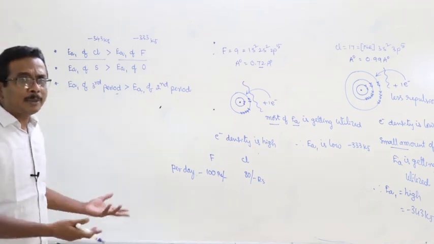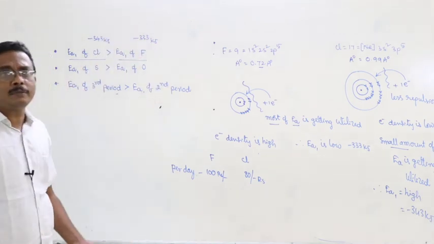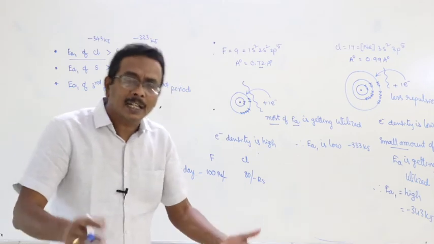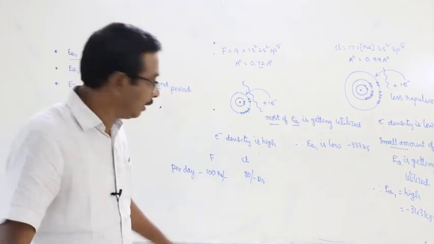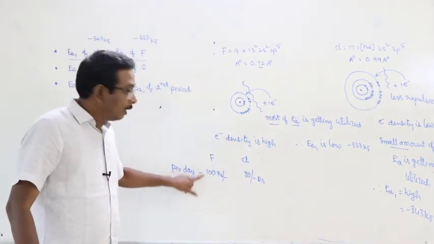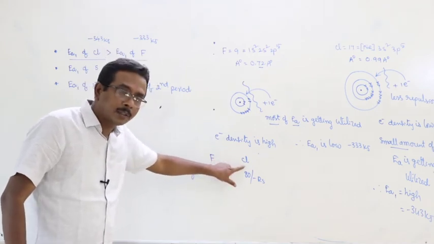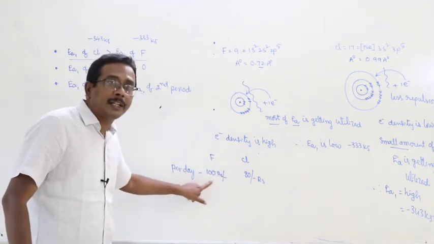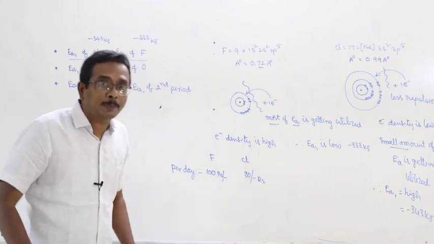Undoubtedly, the statement is correct: as we move from top to bottom, with increase of atomic radius, electron affinity decreases. This is the example: fluorine earns 100 rupees per day, chlorine earns 80 rupees per day.